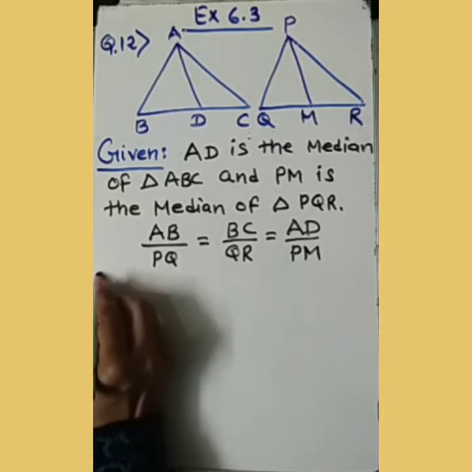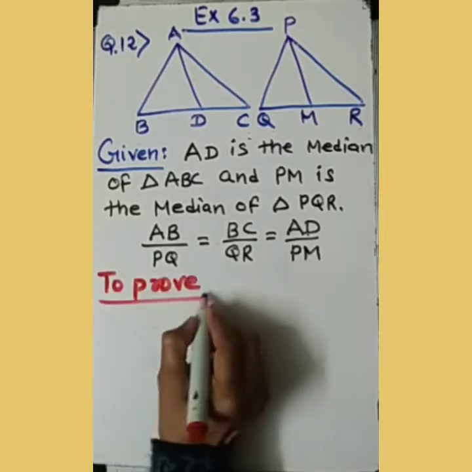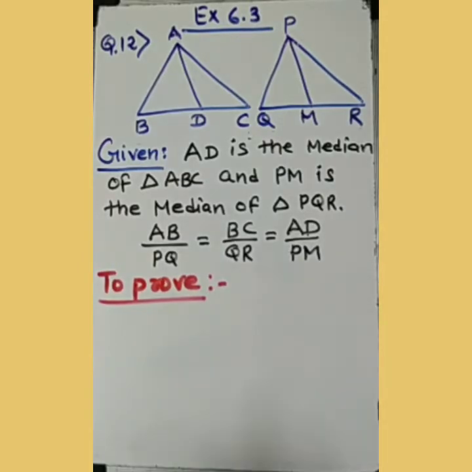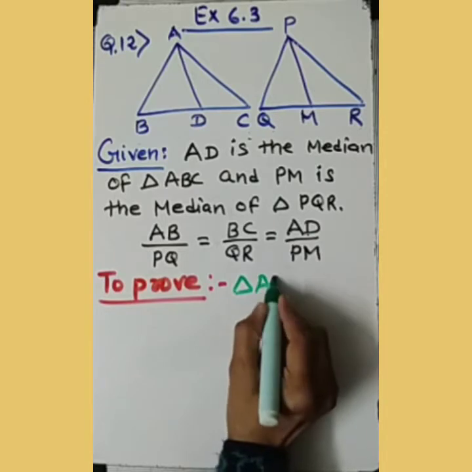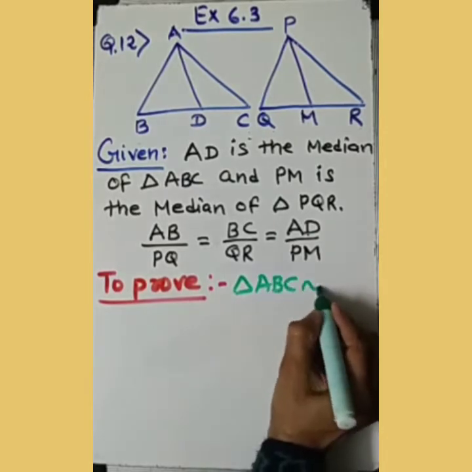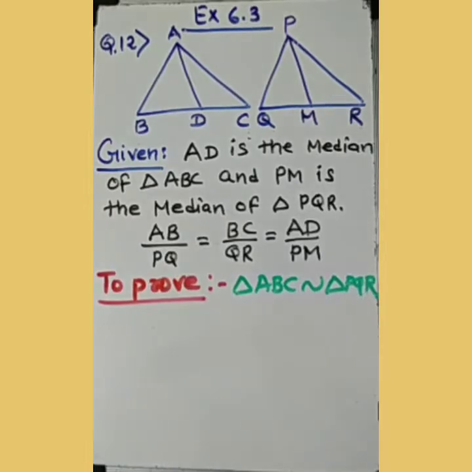Now let's note down what we have to prove. So please mention "to prove". In this question we are given to prove that these two triangles, triangle ABC is similar to triangle PQR. This we need to prove. Okay, let's see the solution, means let's see the proof of this.